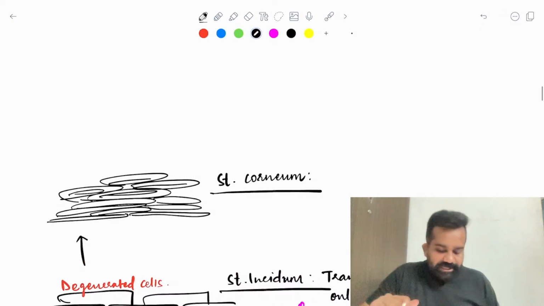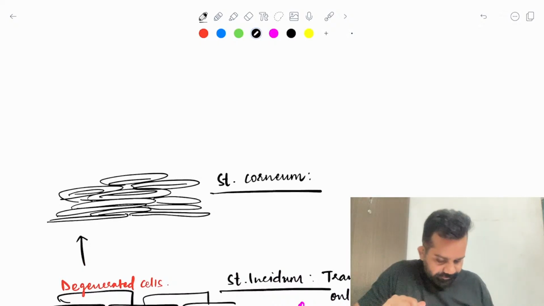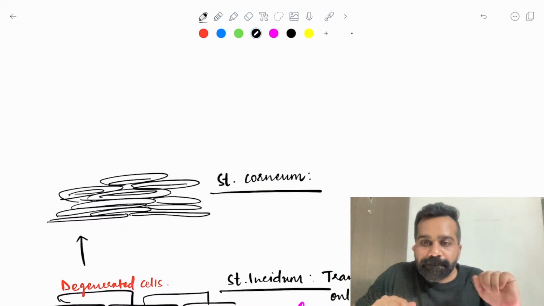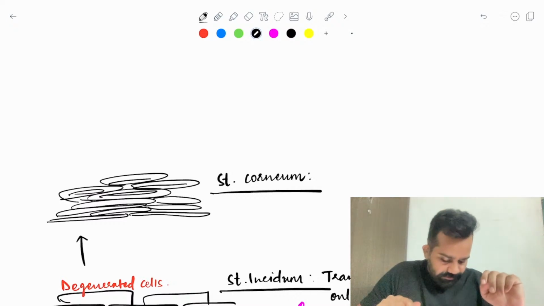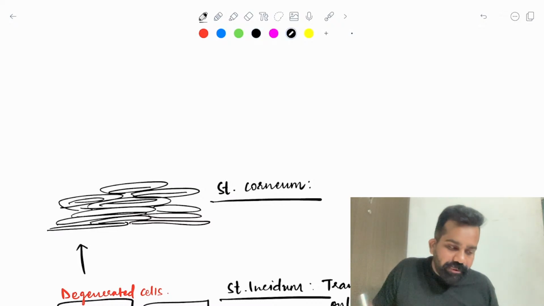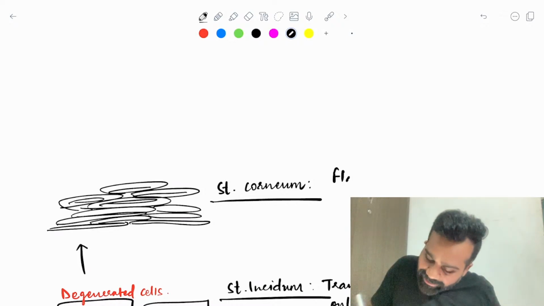And why is this known as the stratum corneum, anyone? You will notice that these cells are coming into the uppermost layer of the skin. It is the stratum corneum, and this stratum corneum is a flat layer of keratin.